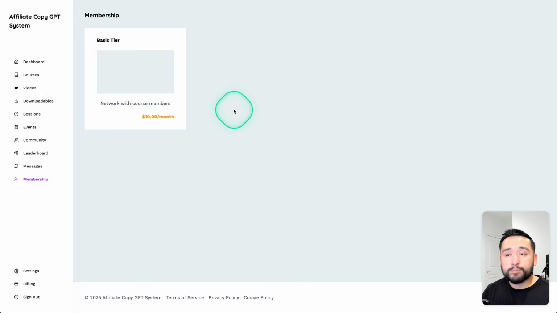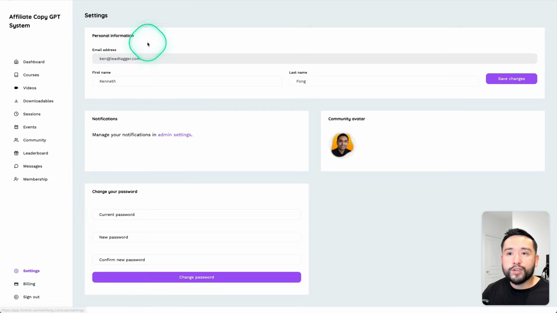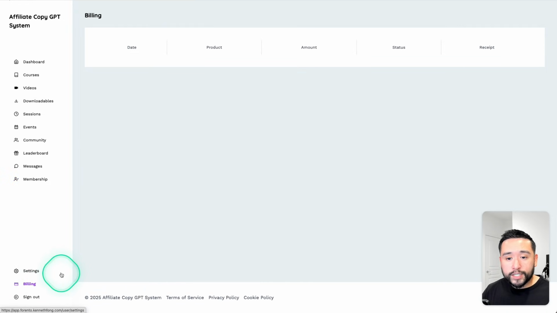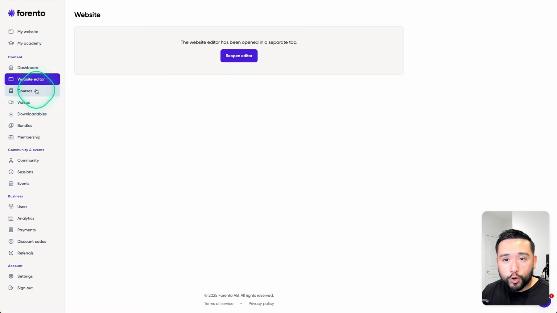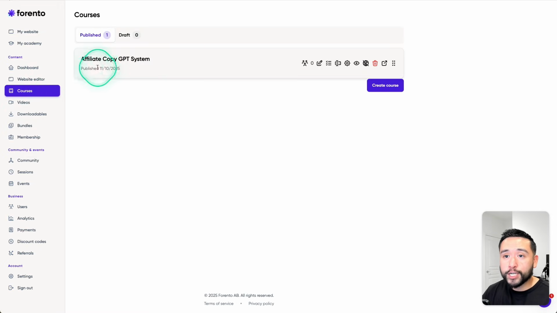Or you can have a more expensive tier where everything is accessible if they pay a higher price, or maybe a free tier where everything is free. So you can create various tiers for your membership. But I really like how this platform does feel like your own tool, right? So they log in, they have all of their information here, they can view their settings, and what's cool is they could view their billing as well.